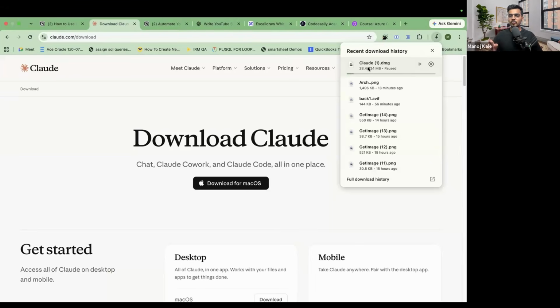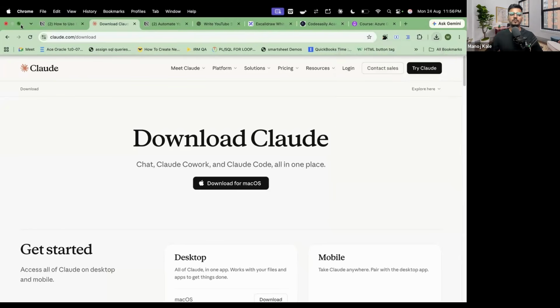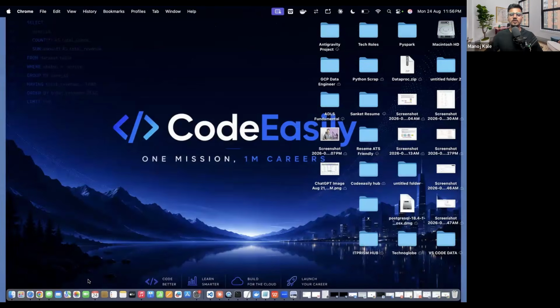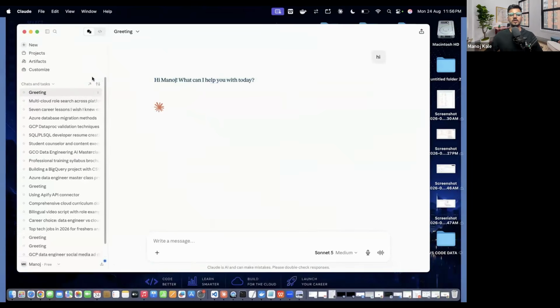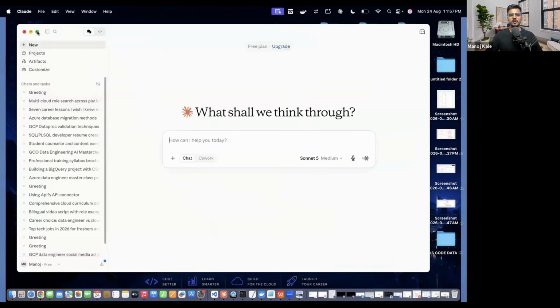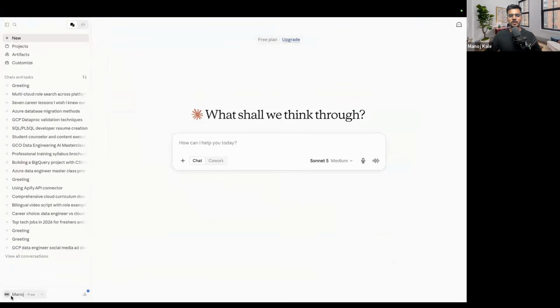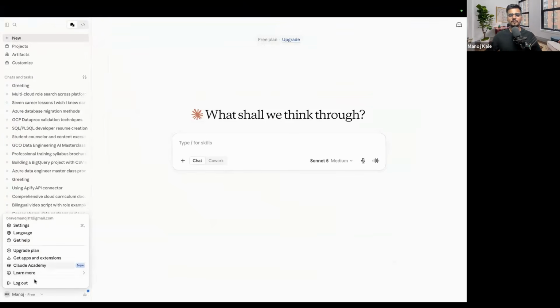I have already downloaded it, so I will not download it again. Just download this one and install it on your laptop. After installing, I will show you how it looks. Claude will look like this. Here you have to log in with your email account, whatever email account you are going to use. For example, here I have a Gmail account. Just log in with your account, and you are getting ready.